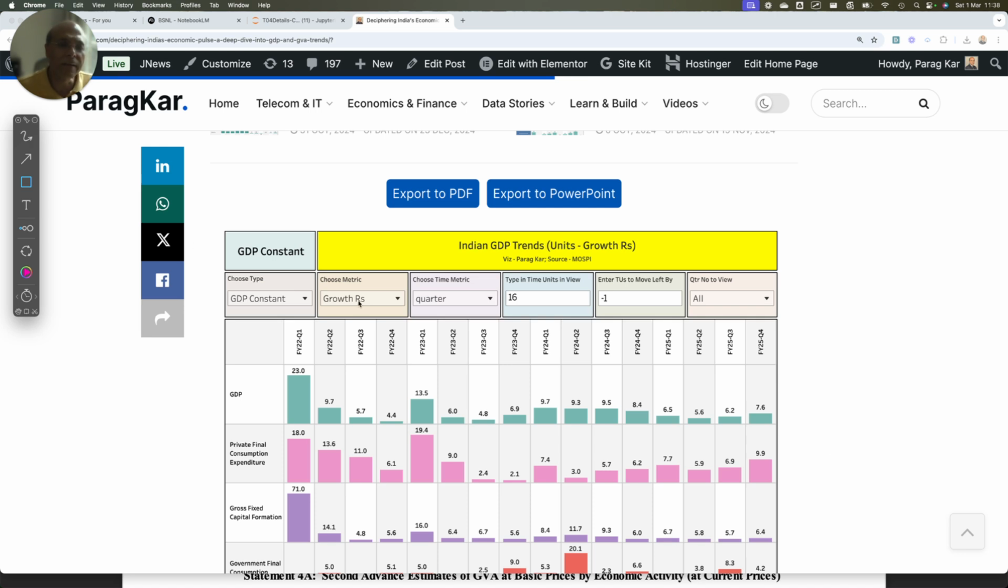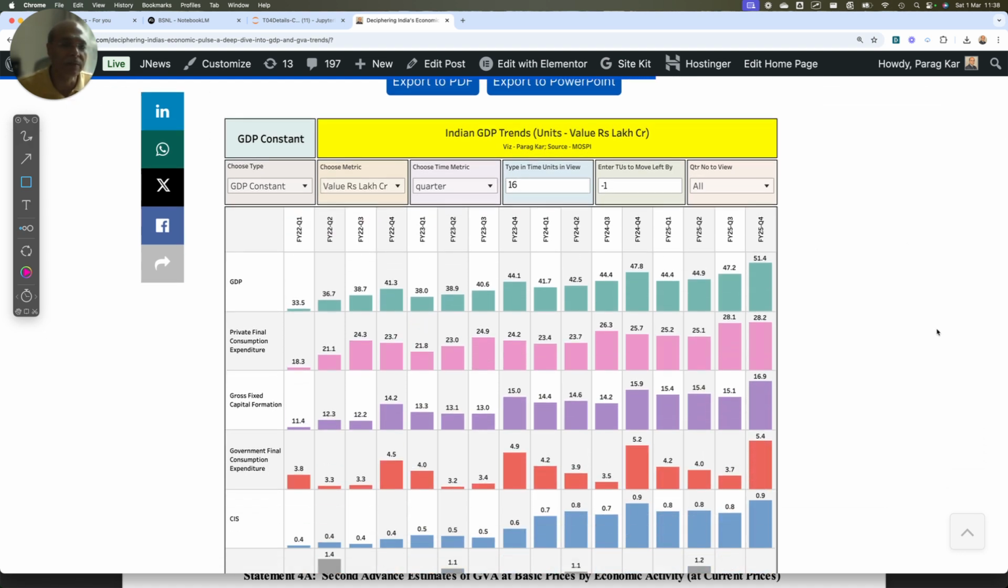Now let's look from an absolute term, because that is where the main story is. In absolute terms, you will see that the private final consumption expenditure is not expected to do very good in FY24 Q4. You see this? This is almost the same, which is definitely a matter of concern. Why is it the same? Because it should be growing, right?